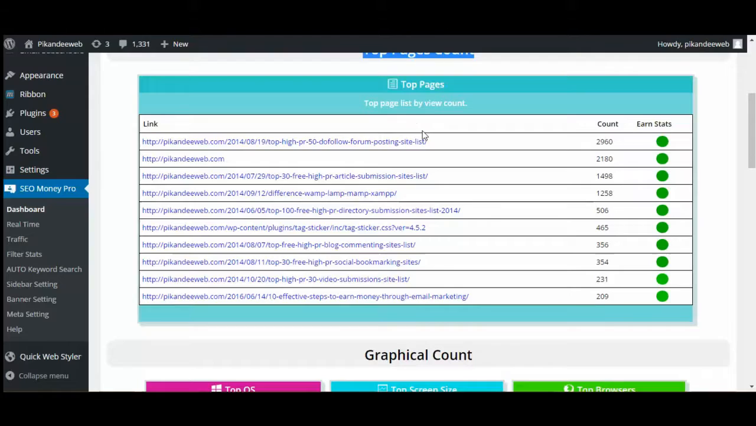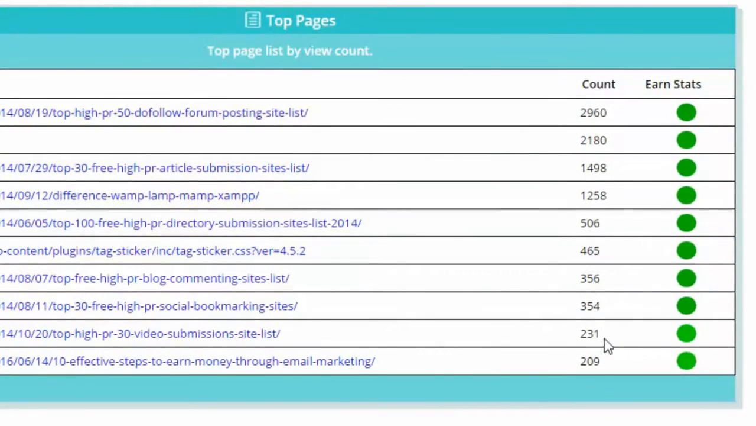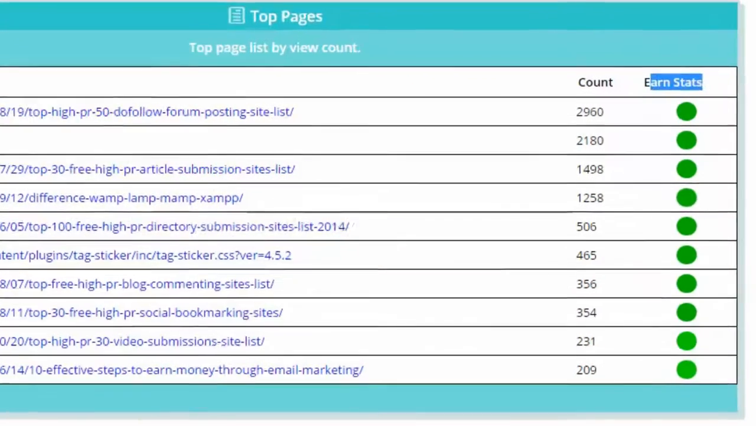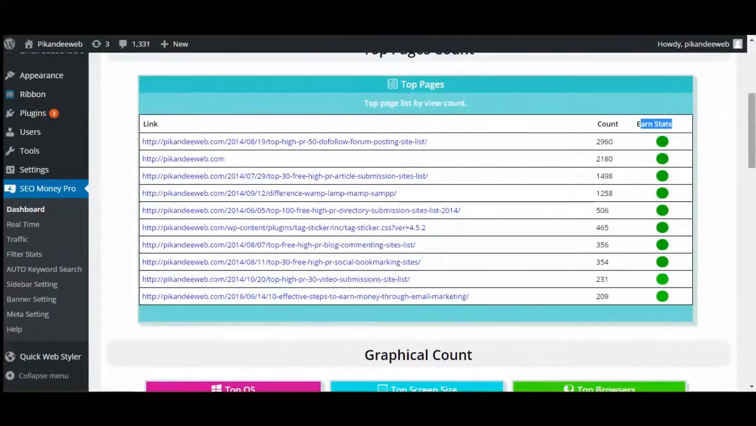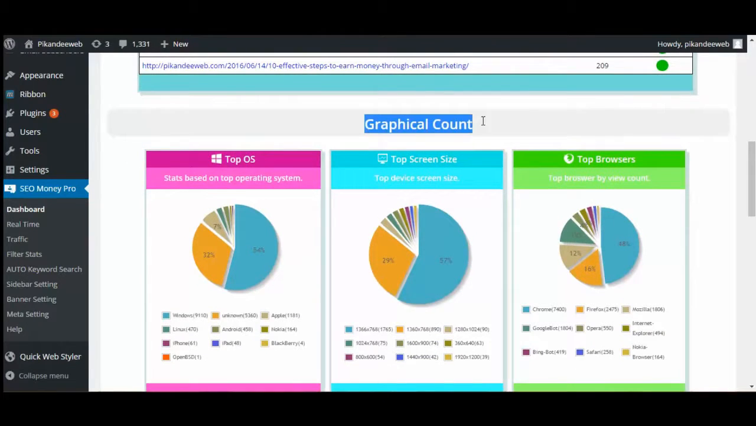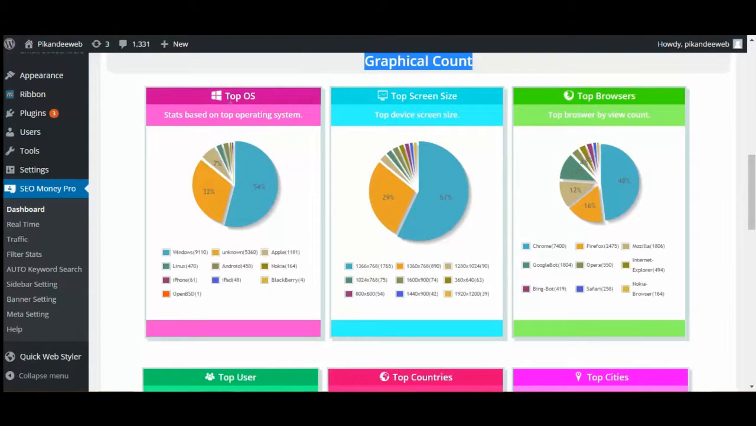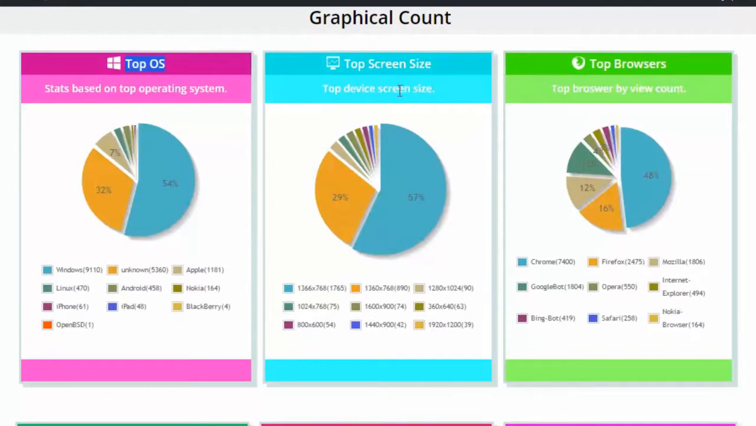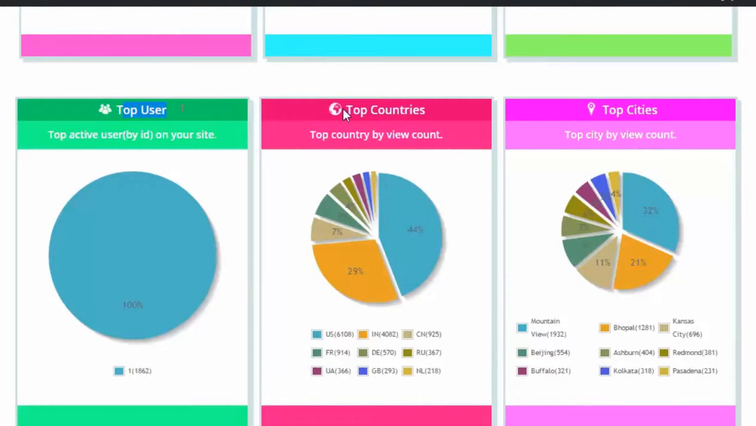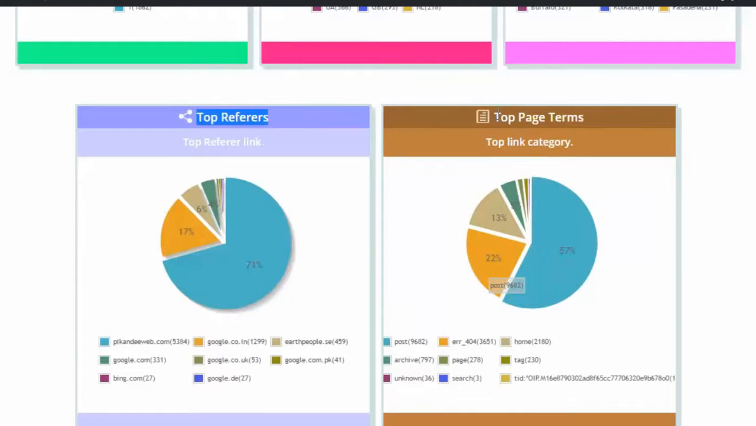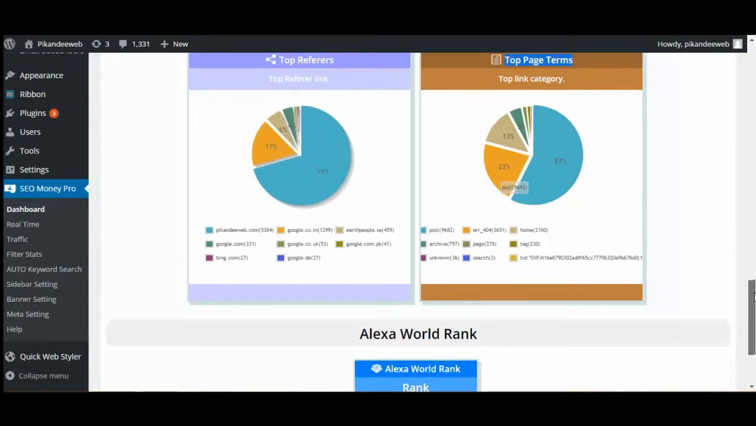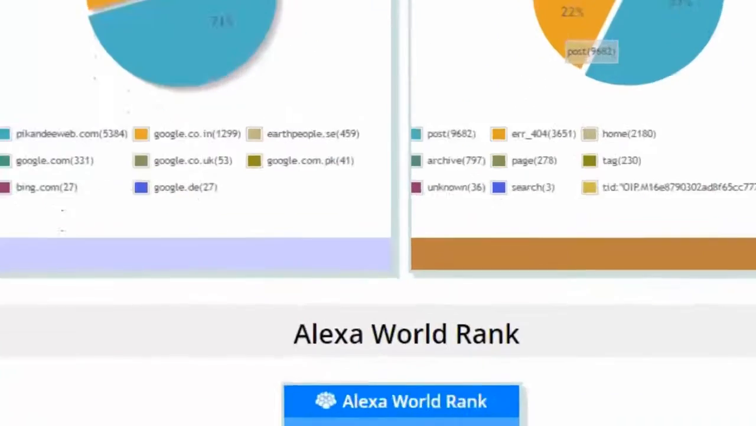You can directly set your countable values using the earning status meter. This is an indicator to show your earned pages. This is a graphical count, with various options for your website: top operating systems, top screen sizes, top browsers, top users, top countries, top cities, top references, and top page terms. So there are lots of various options in SEO Money Pro.